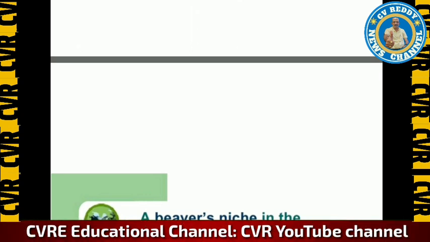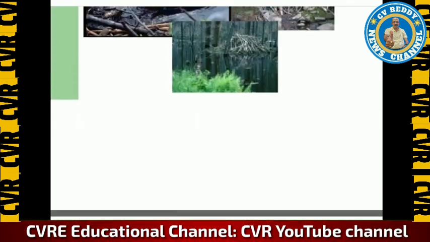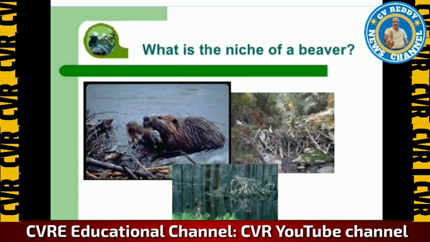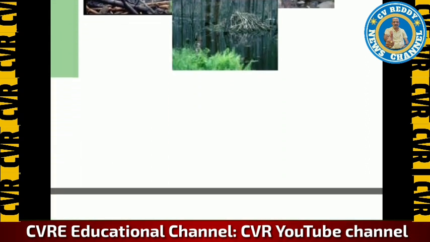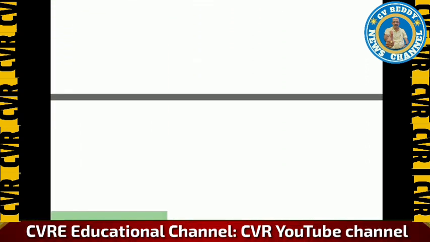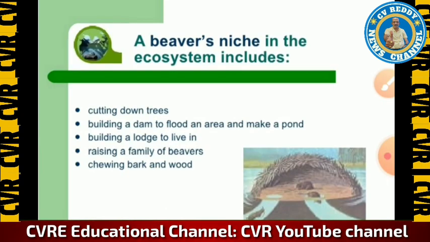Generally, it shows an aquatic habitat, or they partially live on land. So cutting down trees, building a dam to flood an area and make a pond, building a lodge to live in, raising a family of beavers, chewing bark and wood. These are the specifications of a beaver.